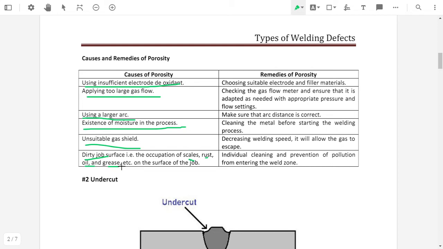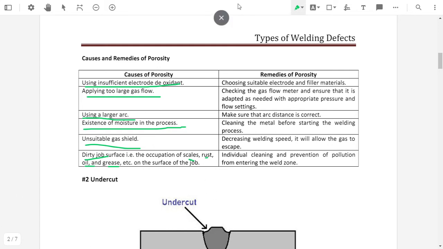Because when we apply heat on the surface where we want to weld, due to the application of heat, these rust, scale, oil or grease get burned and form gas. If this gas is trapped inside the weld, then it causes porosity. So these are some causes of porosity.